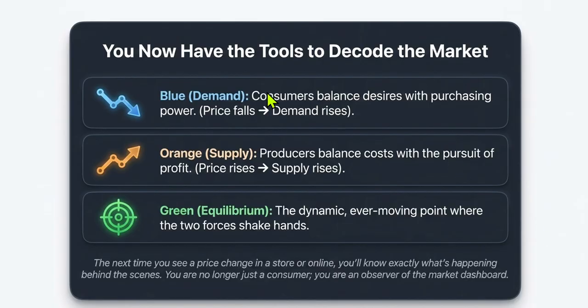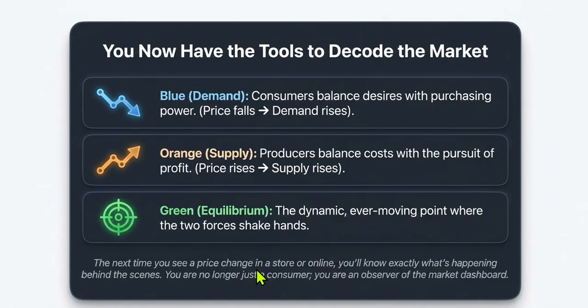Now, do we have some tools to decode the market? Yes. The blue one we studied was the demand. Consumers balance desire with purchasing power. Prices fall, demand rises, prices increase, demand reduces. The orange one was the supply, where producers balance costs with the pursuit of profit. When the prices rise, suppliers provide more. When the prices fall, suppliers provide less. The green point was the equilibrium, the dynamic, ever-moving point where two forces shake hands, which rarely happens because for many reasons it keeps changing.